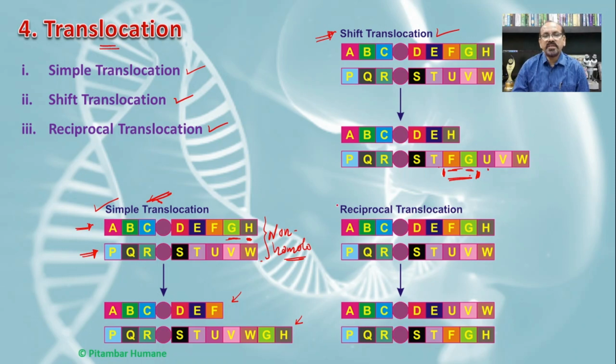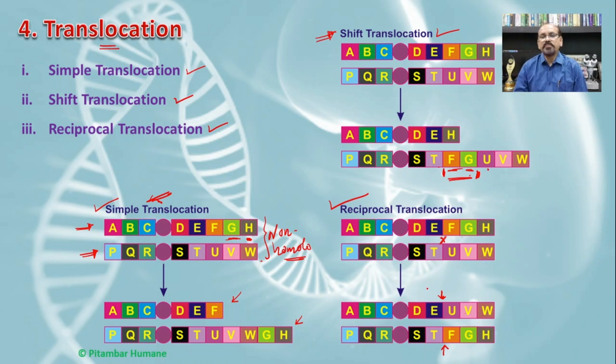And the last type is the reciprocal translocation. In the reciprocal translocation, there is an exchange between the two non-homologous chromosomes, and hence parts of the chromosomes get transferred. See here, from the E, the rest of the part, that is F, G and H, is transferred to the other non-homologous chromosome, and its part, that is U, V, W, is added here.